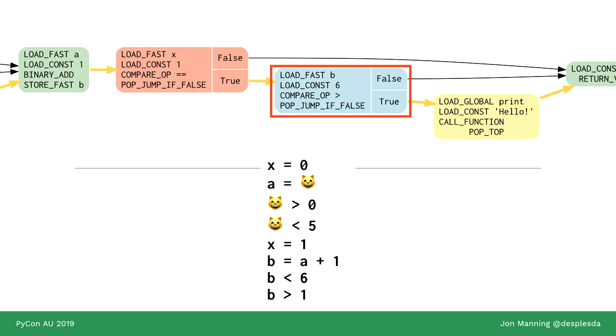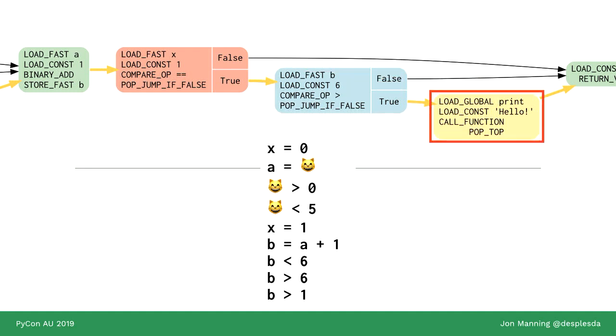Finally, we hit this test, which is the last check we have to do. If we take the true path here, then we're golden. We can get to our print statement. Okay, so what constraints must exist if we are here? This is only reachable on this path if b is less than 6 and also greater than 6 at the same time. So, therefore, this path is unsatisfiable. We cannot have all of these equations be true at the same time, and therefore, this whole path is impossible.